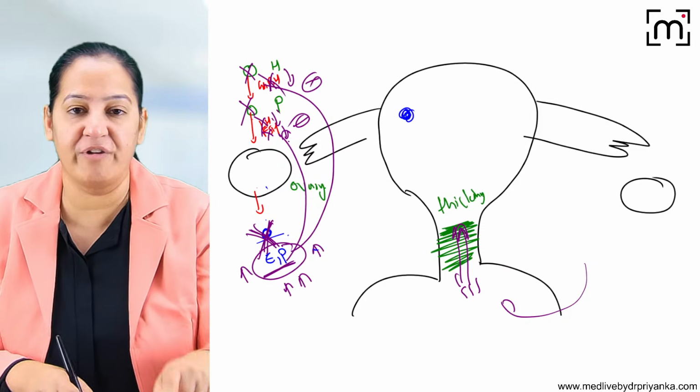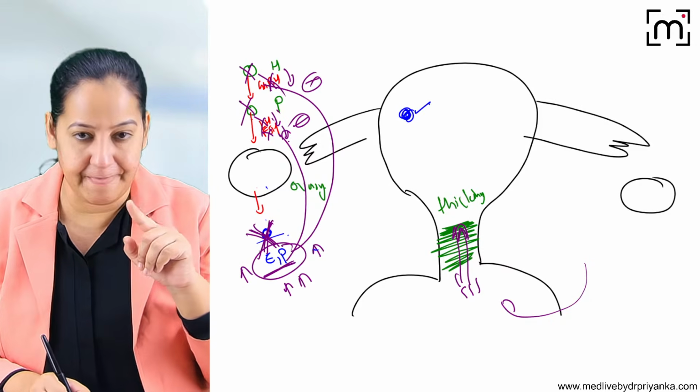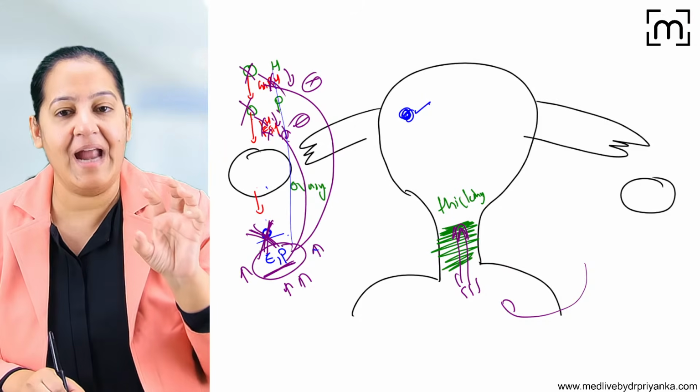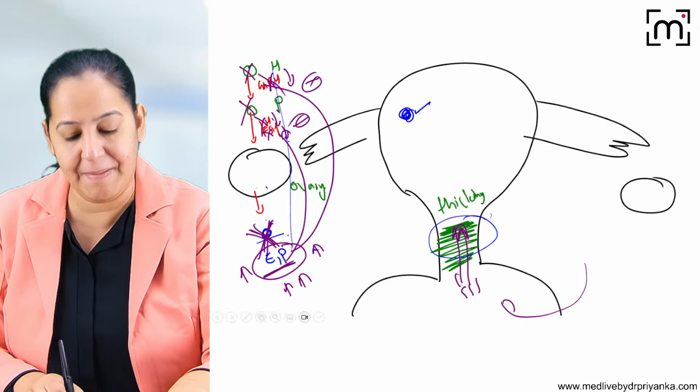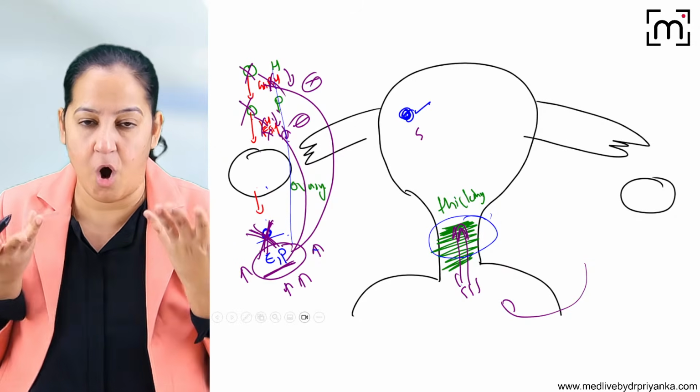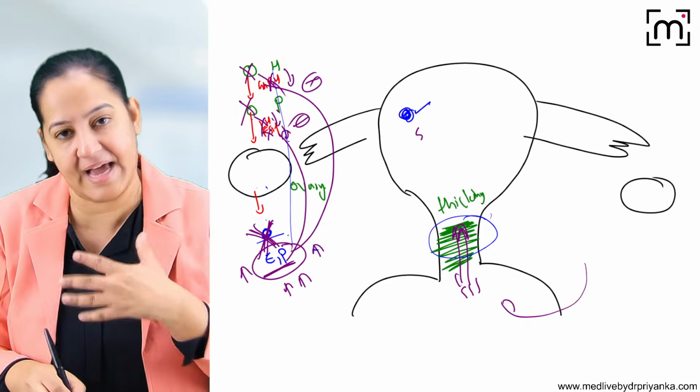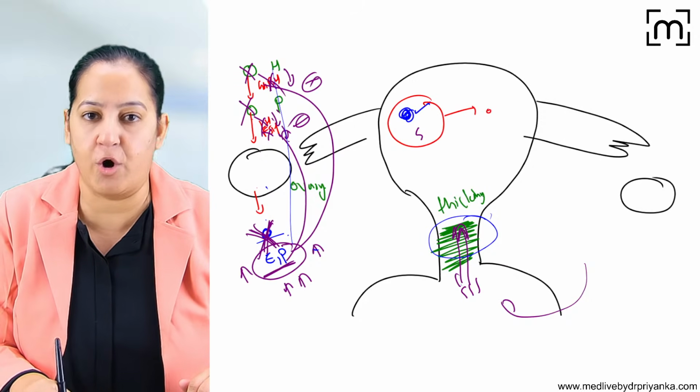Suppose ovulation takes place, and even after ovulation the cervical mucus is thickened, and sperm still penetrate and reach the ova. You say, ma'am, now what? Now the fertilization will definitely take place. I agree. Fertilization will take place and the zygote will form.